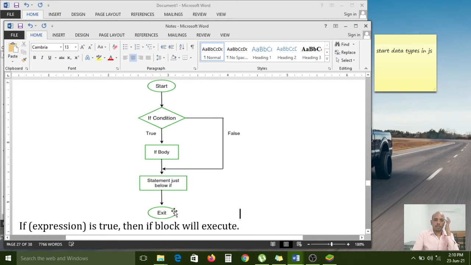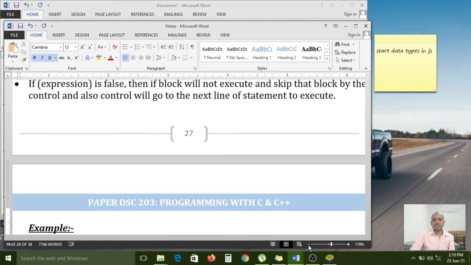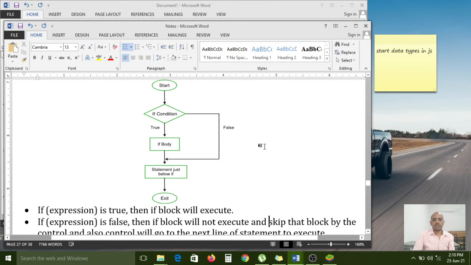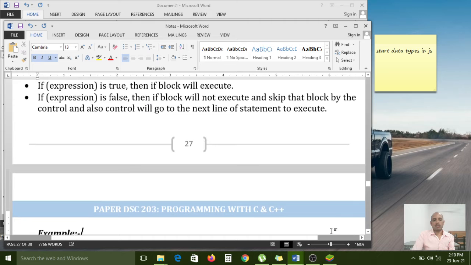Here I have given points, carefully read. If the expression is true, then the if block will execute. If the expression is false, then the if block will not execute, the control skips that block, and also the control will go to the next line of statements to execute. Just now I told you about these statements.